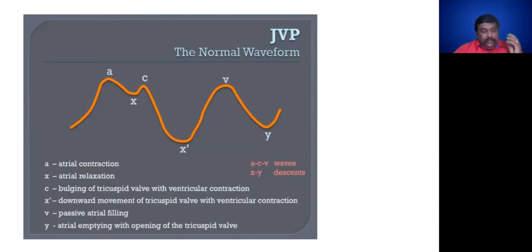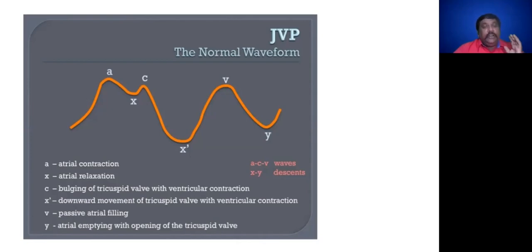The next one you have to know is that Kussmaul's sign is an inspiratory increase in jugular venous pulse. Keep this in your mind. It is seen in constrictive pericarditis, restrictive cardiomyopathies, RVF and RV infarct. You will get Kussmaul's sign.